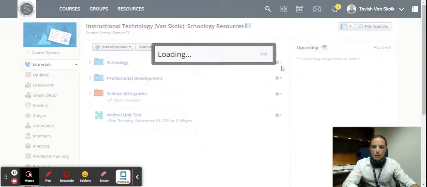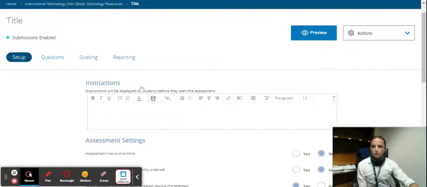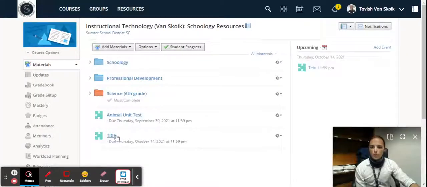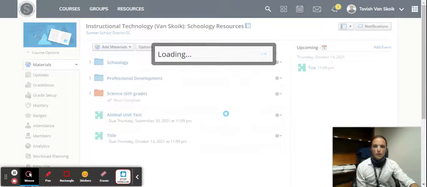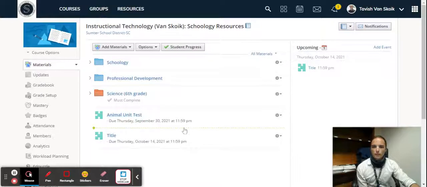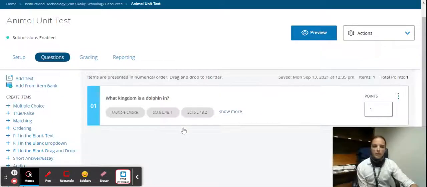Okay, when you're ready, press create and create an icon that looks like a puzzle piece. If you go back to your course, you'll see that it's right there at the bottom. I'm going to click one that I've already created so I can show you a little bit more of what it could look like. Now I'm going to do a sixth grade science.